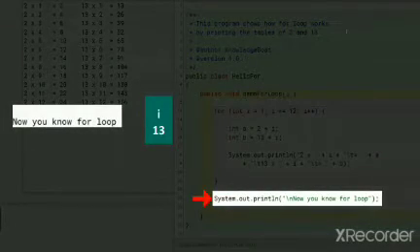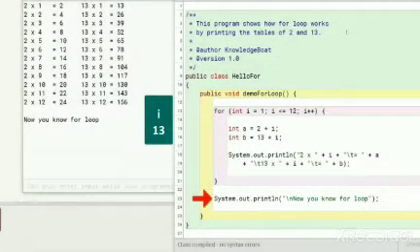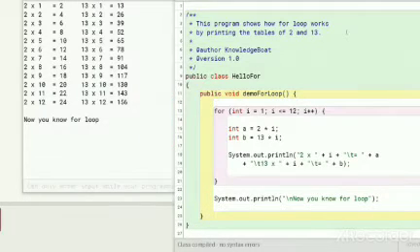A new line and then "Now you know for loop" gets printed to the console. As this is the last statement of demo for loop method, execution of the program completes. Now you should have a good understanding of how for loop works. There is another important thing that I want to discuss with you which often causes a lot of confusion. It is regarding the loop control variable.